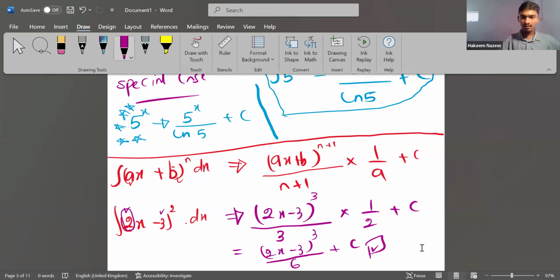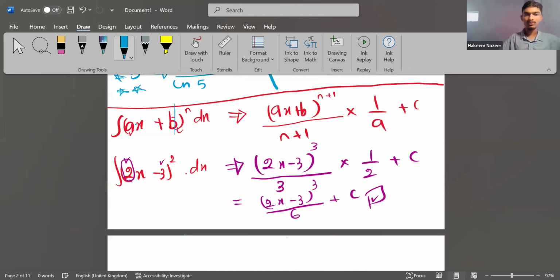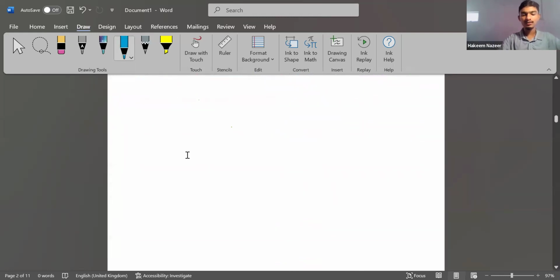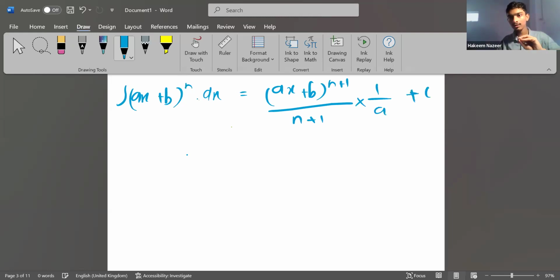There's a specific rule applied here. The rule is (ax plus b) to the power n dx. There's a specific rule, right? A specific rule like a chain rule: (ax plus b) to the power n plus 1, divided by n plus 1, multiplied by 1 over a, plus c. Don't forget to put the c. We need to identify the constant also.